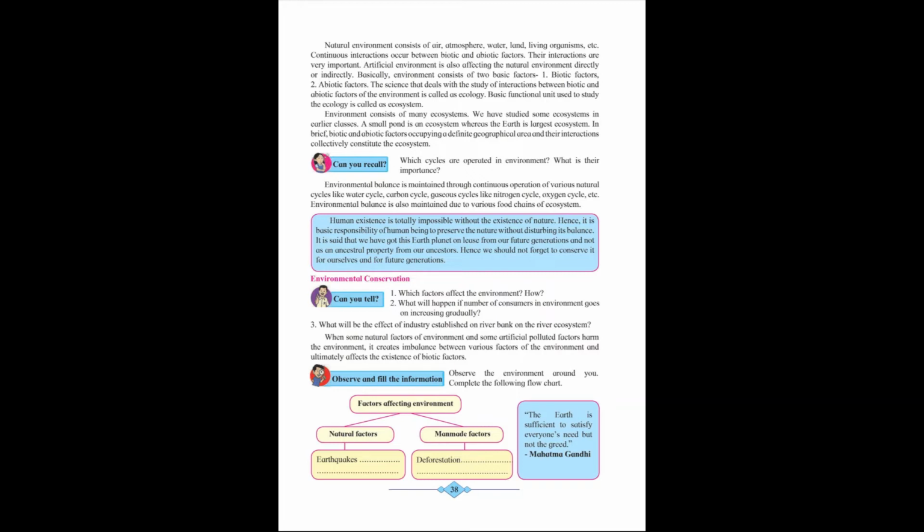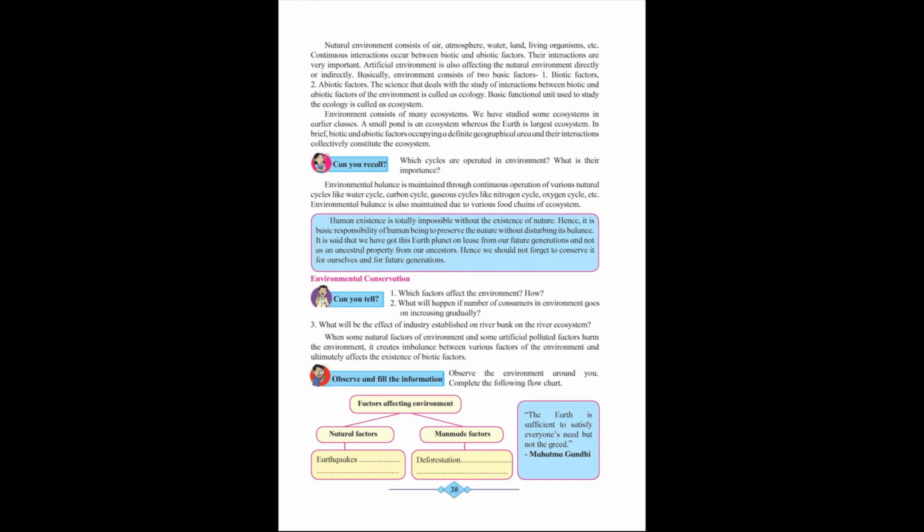It should not be imbalanced. So the question is, which cycles are operated in the environment? There are several cycles like water cycle, carbon cycle, gaseous cycles like nitrogen cycle, oxygen cycle, etc. What is its importance? Its importance is that if it is not maintained, it will cause imbalance in the ecosystem. You may underline till environmental balance is also maintained due to various food chains of ecosystem.